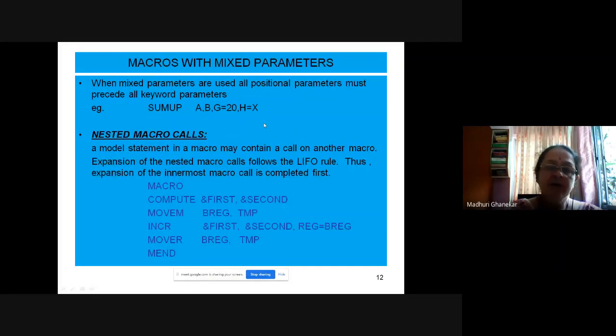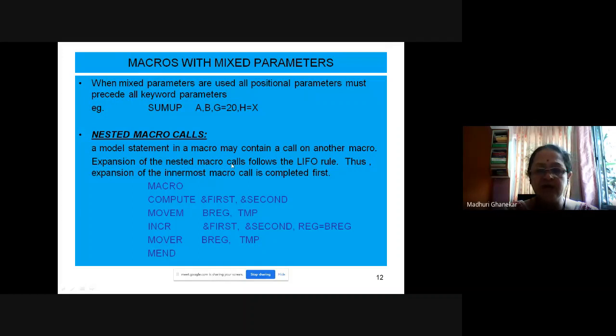Now, is it possible to have nested macros? Yes, you can write nested macros. Just like from one function, you can give a call to another function, the same thing is possible for macros. A model statement in a macro may contain a call on another macro.